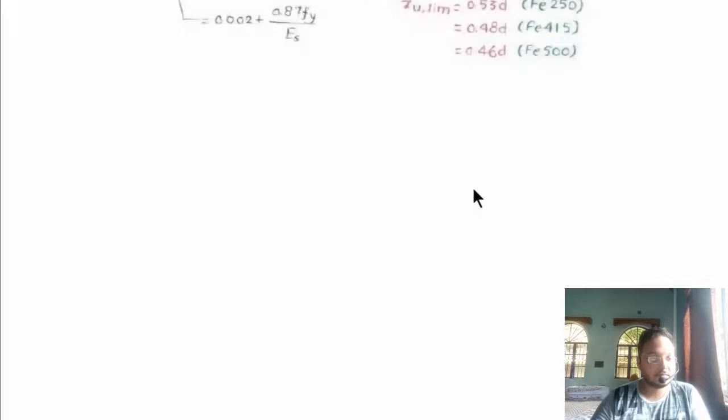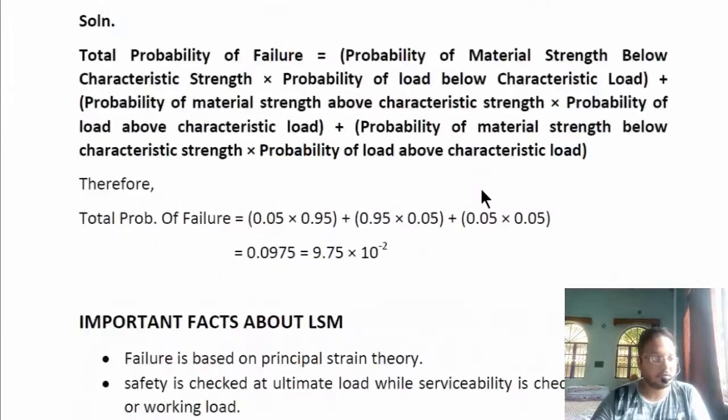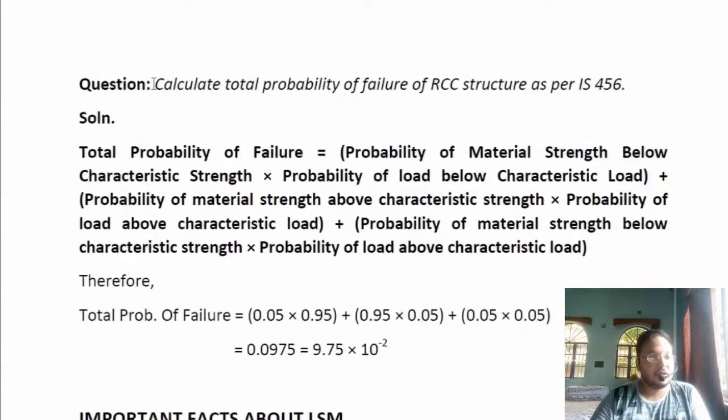Okay, so the next part is a question: calculate the total probability of failure of structure as per IS 456.